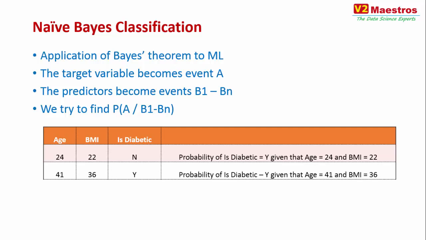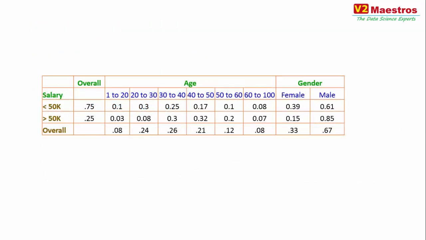If the target variable is something like high, medium, low, it gives you the probability for each of them, and then you basically pick whichever one has the highest probability and use that for your prediction. So how does the naive Bayes algorithm work?